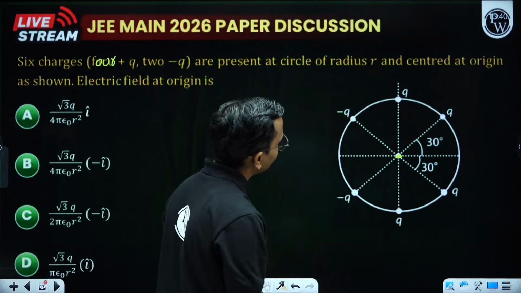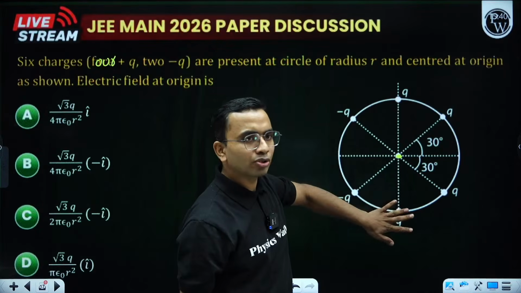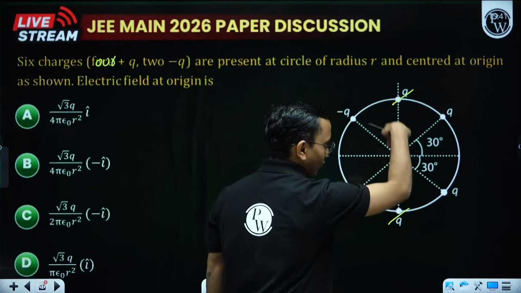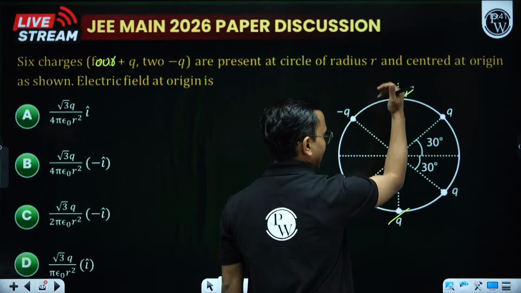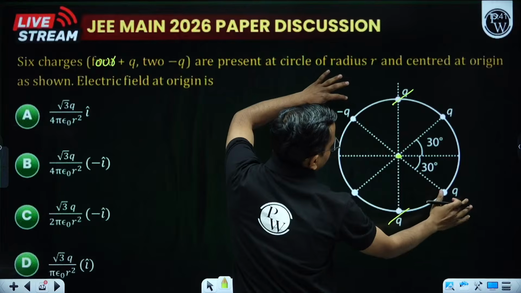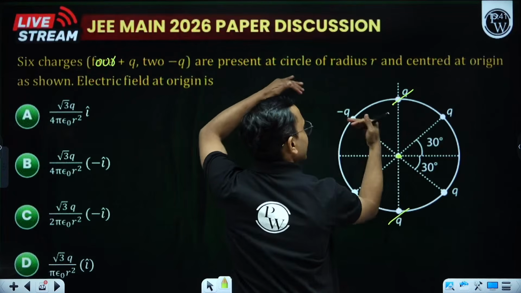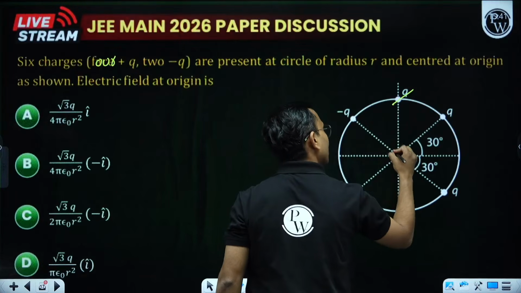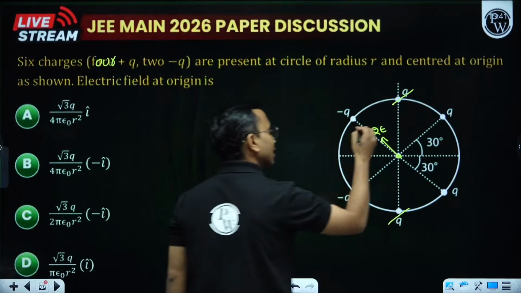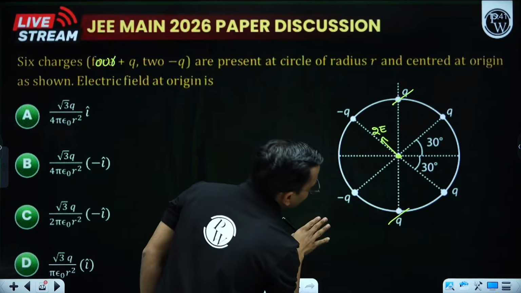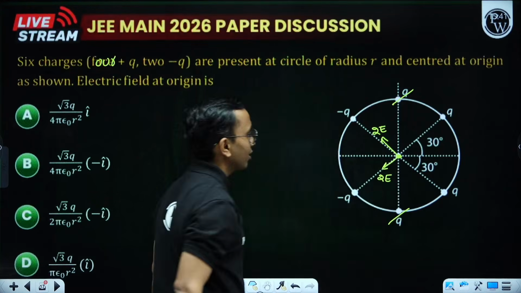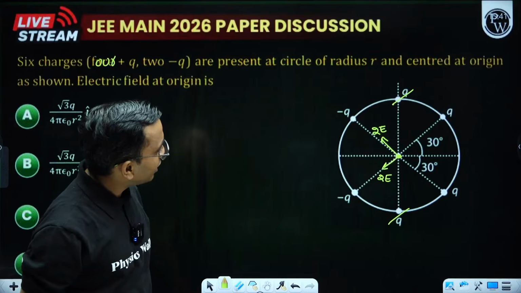Now go one by one. This Q charge and this Q charge will cancel the electric field at origin, because this will have field in this direction, lower one will have field in that direction, so resultant will cancel. So don't consider these two charges. Due to these two charges, this Q will have field towards it and this Q will have away from it, so it will become 2 times. I am considering individual electric field due to one charge at center as E. So this becomes 2E here. Similarly, due to these two, this will become 2E. Like this. I need to take the resultant of this.